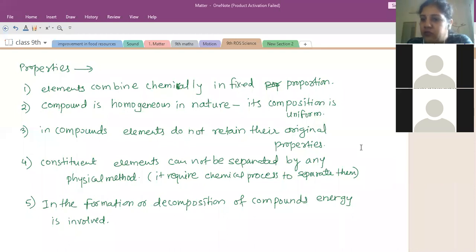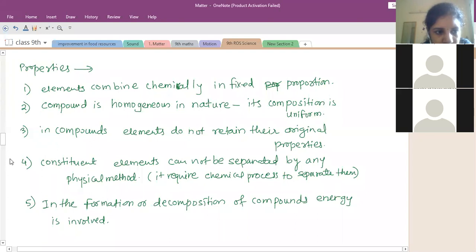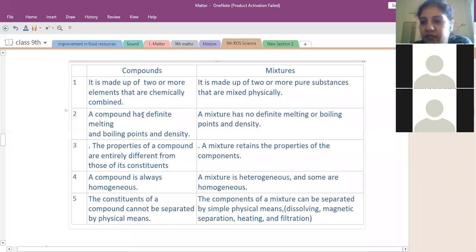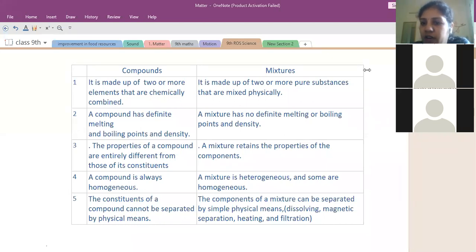In the first exam, it will be asked for 3 marks. For the first exam of this chapter, they will ask you to differentiate between physical mixtures and compounds for 3 marks. So you need to write 4 to 5 points. I have already written them here, you can write them down, the same points. And one more property I've left out: compounds have fixed melting and boiling points, but mixtures, because the composition is not the same everywhere, do not have fixed melting or boiling points. That is one point I have not written. So right now you can write it down as differentiating points of properties of compounds and properties of mixtures.